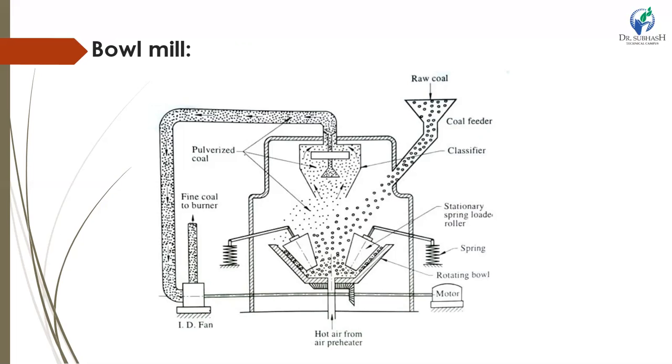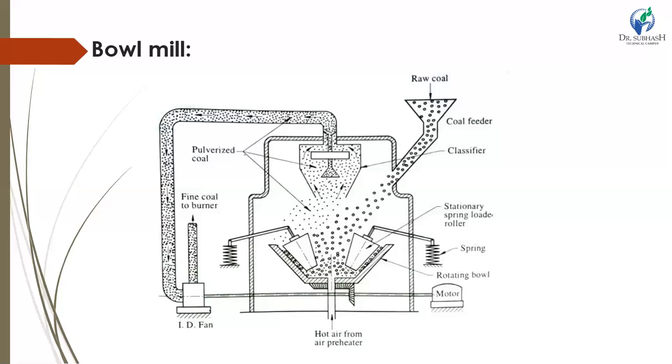There are some advantages for the ball mill. It has lower energy consumption. The classifier can be adjusted to change the coal fineness while the pulverizer is operating. Leakage of coal from the mill casing is negligible, and the mill operates at negative pressure. It is a comparatively compact mill with smaller dimensions.